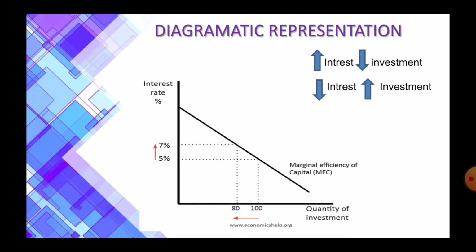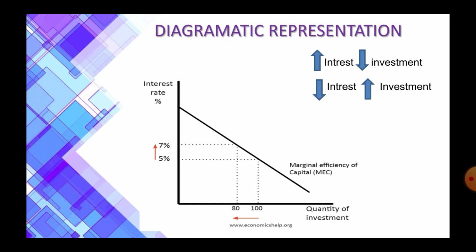Now in this diagram it is very clear that we have the quantity of investment on the OX axis and the interest rate on the OY axis. Now it is a negative slope. Why is it a negative slope?